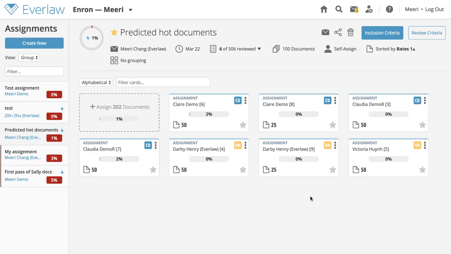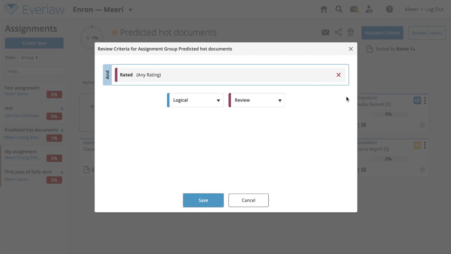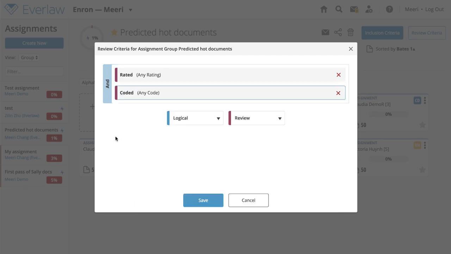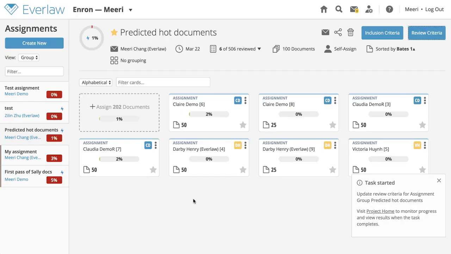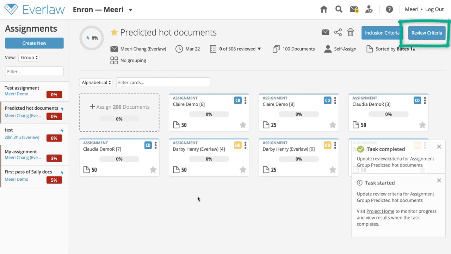You can also choose to edit the review criteria for any assignment. By default, the review criteria is any rating, meaning documents that have been rated in any way will be considered reviewed. To change this, click on the Review Criteria button and edit the review criteria. Then, click Save and allow the page to refresh. Any assignment group that has a review criteria that is not the default criteria will have a blue Review Criteria button.